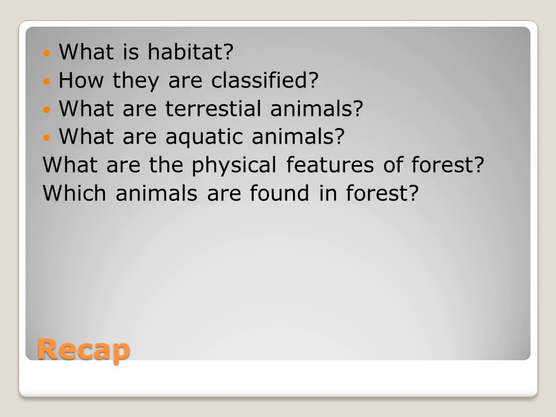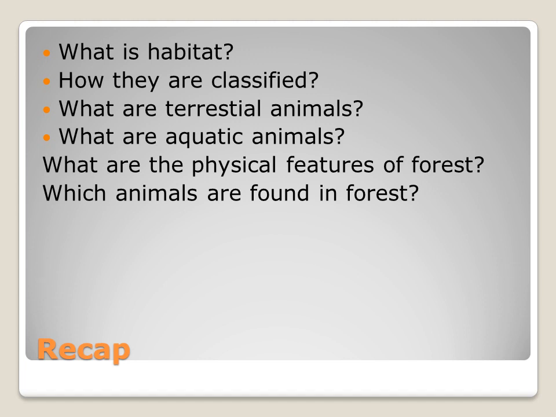So today what have we seen? First we have seen what a habitat is, right? What is a habitat? A habitat is a place where animals live naturally. It is called a habitat. How are they classified? They are classified into two types, terrestrial animals and aquatic animals. What are terrestrial animals? Animals which live on land are called terrestrial animals. So what are aquatic animals? Animals which live in water. They are called aquatic animals.